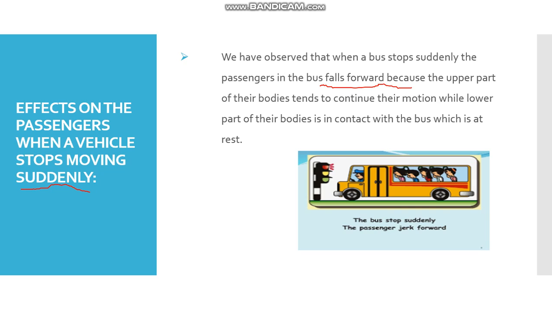Why? Because the upper part of our bodies tends to continue in motion, but the lower part of our body is in contact with the bus, which is at rest. So our lower part remains at rest, but the upper part of our body falls forward. This is our second effect when the bus stops moving suddenly.